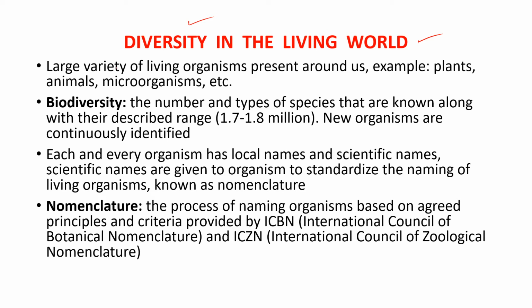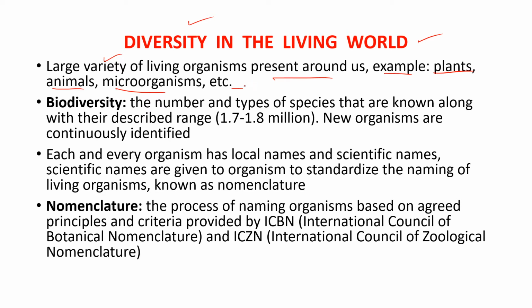Before we discuss, let us discuss a small sentence about it. The large variety of living organisms are present around us. Whether it may be dog or bacteria or sheep, goat or whatever it may be, there is a variety of living organisms present around us. For example, plants, animals, microorganisms, etc. These are all a variety of organisms that live around us, which is known as diversity or diverse.